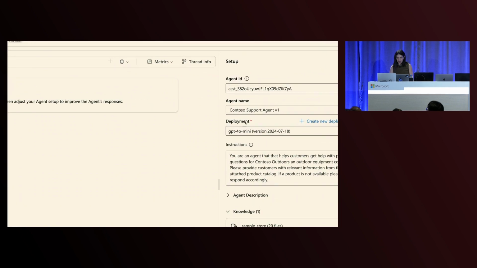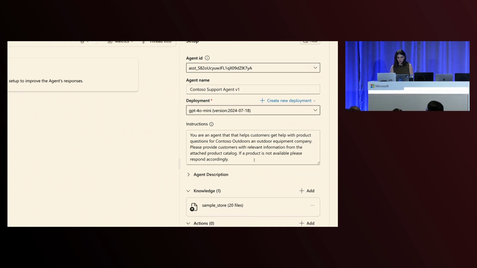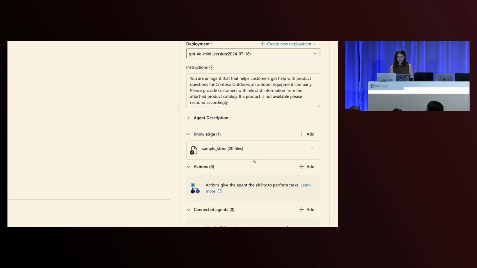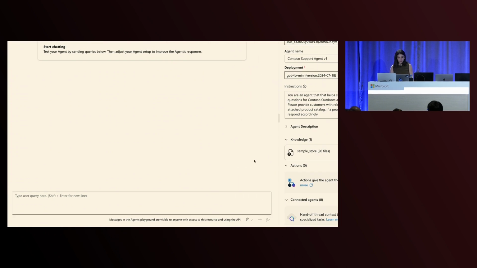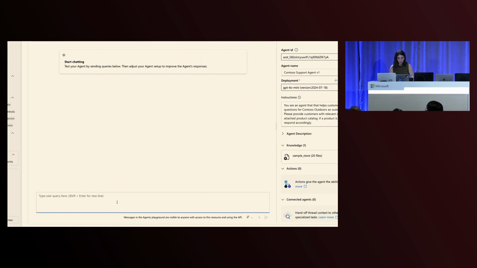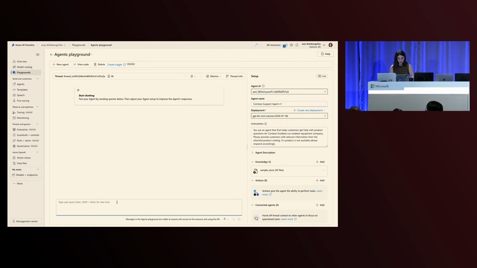Here, I have my Contoso support agent. It is using GPT-4o Mini that I just deployed. You see the instructions here, and you see that very simply, I have connected it to my database. And let's ask it a question, again, very relevant to the city that we are in right now. Tell me about some waterproof shoes. Let's see if it sells any. We'll wait for a response.